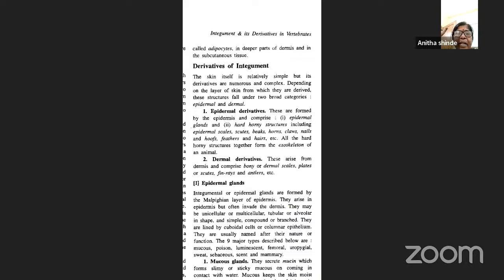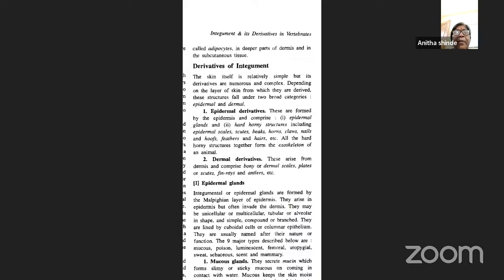Now, coming to the dermal derivatives, these arise from the dermis, and they comprise bony or dermal scales, plates or scutes, fin rays, as well as the antlers. So they are formed from the dermis layer, and they consist of the bony or dermal scales, which are present in fishes, as you all know, plates or scutes, fin rays, as well as the antlers. Now we'll see one by one where they are present and in which animals they are found.